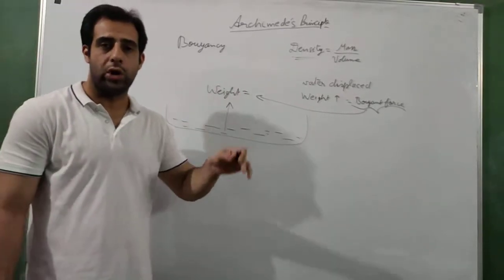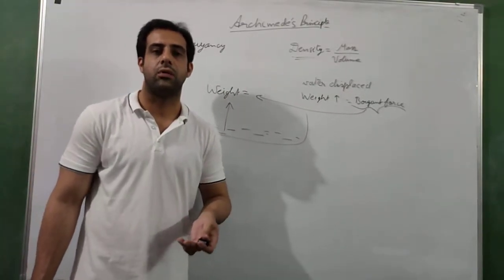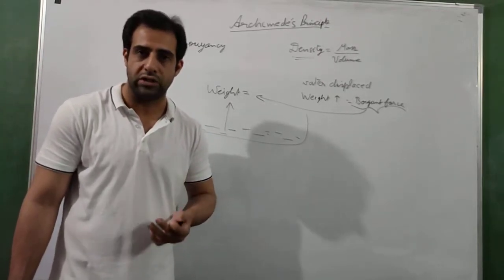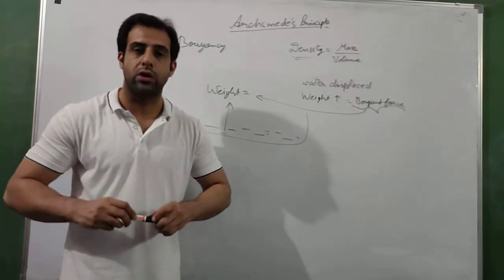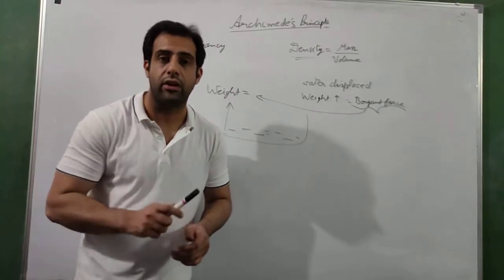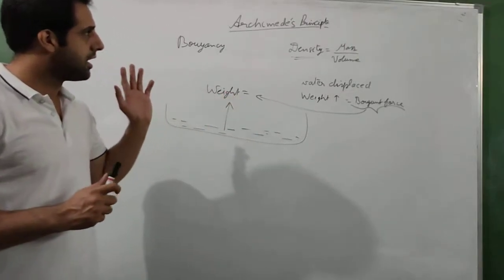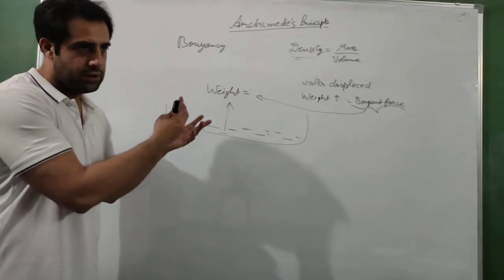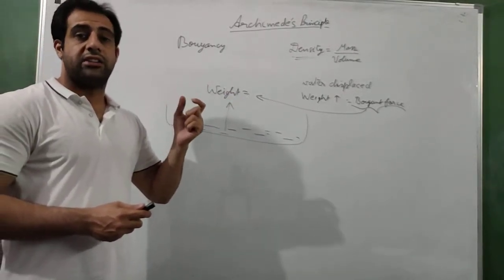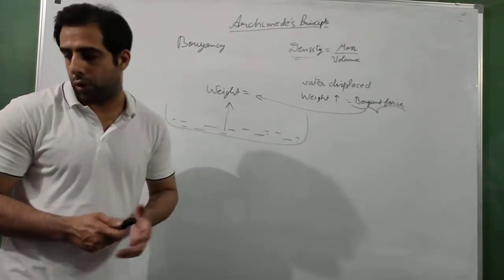If an object is completely or partially immersed in the water, it is going to experience some buoyant force, and that buoyant force is equal to the weight of the water displaced by that object. So this was Archimedes principle. It is a very small principle, easy to understand. Its applications, however, are very important.